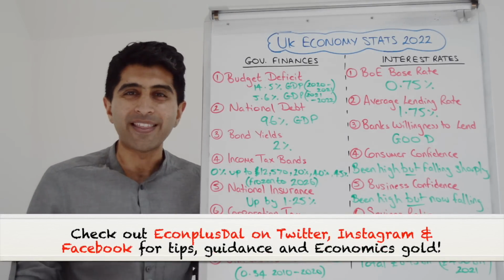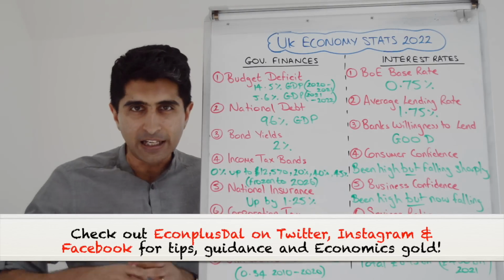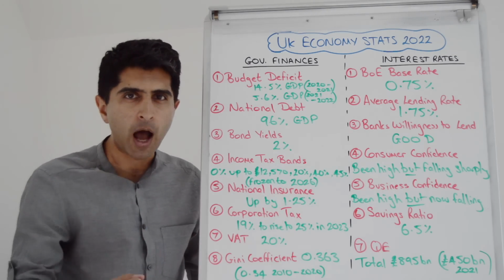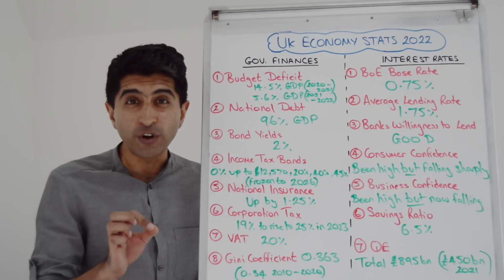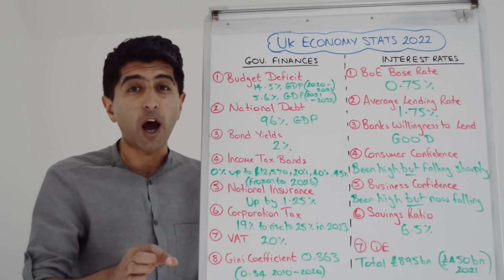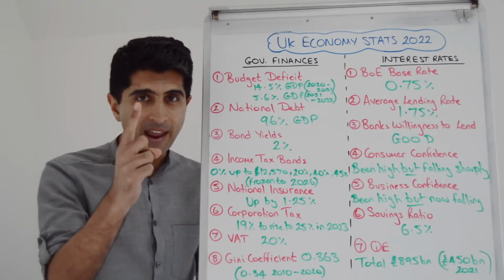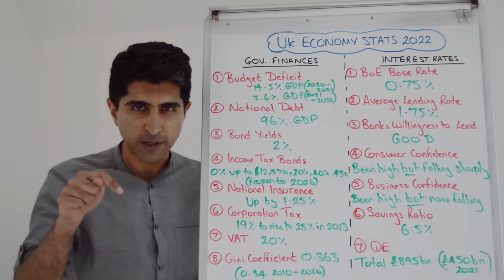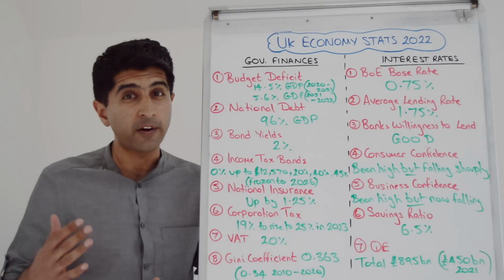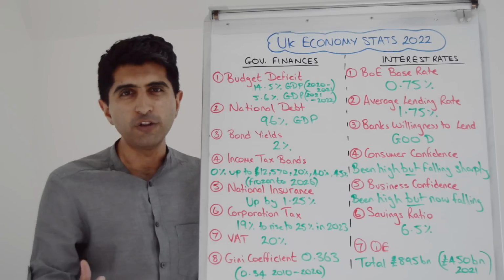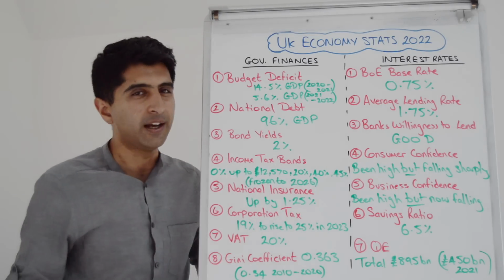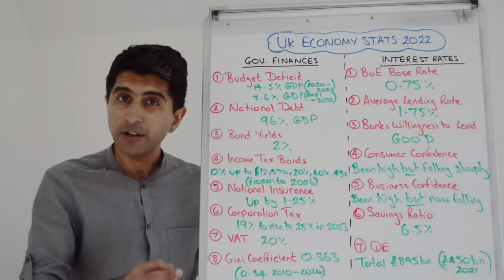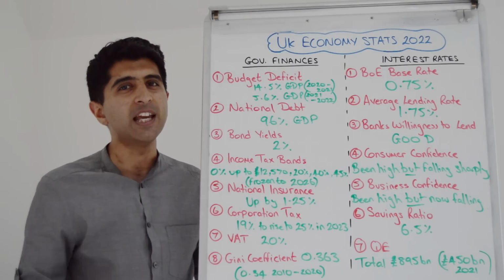Starting with our budget deficit, that is annual government borrowing, we can see that in the fiscal year 2020 to 2021, that is the 1st of April 2020 to the 31st of March 2021, our budget deficit was 14.5% of GDP. That is £305 billion worth of borrowing in that one fiscal year. In the fiscal year just finished, 1st of April 2022 to the 31st of March this year, our budget deficit was still very high, 5.6% of GDP, over £100 billion worth of government borrowing in that fiscal year. To give you some context, the fiscal year prior to COVID, 2019 to 2020, our budget deficit was only 2% of GDP, around £40 billion worth of borrowing.